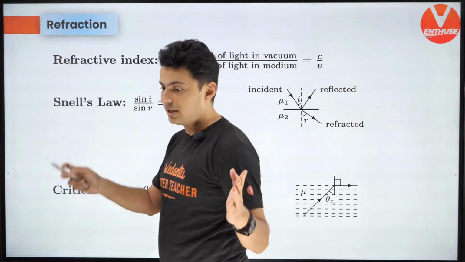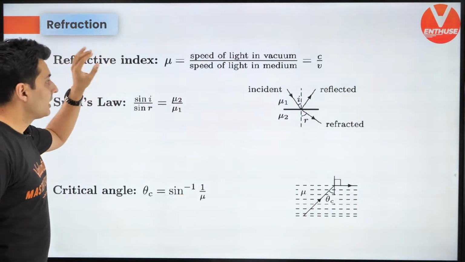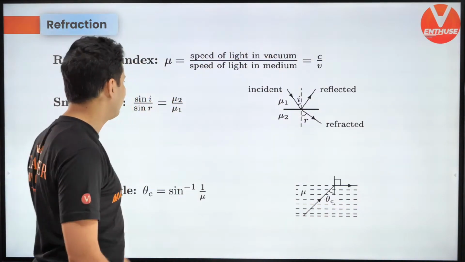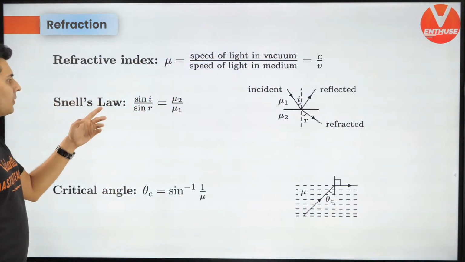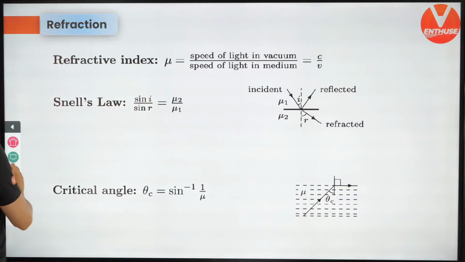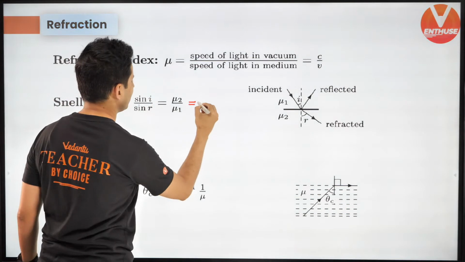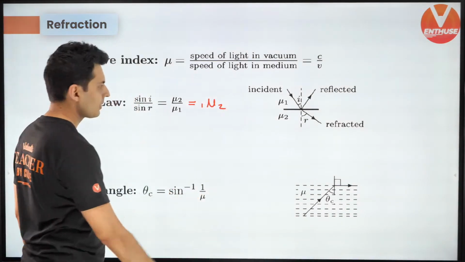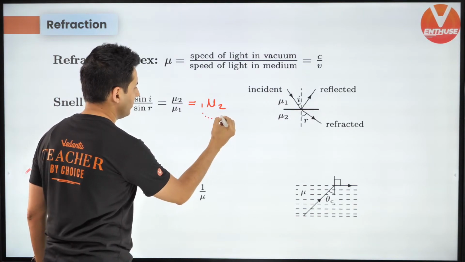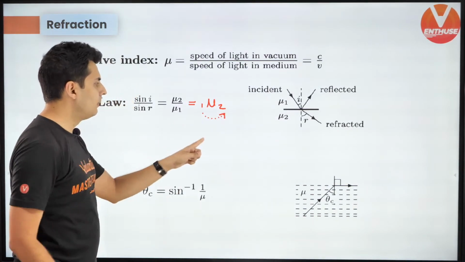Refractive index, everybody knows this. It's speed of light in vacuum upon speed of light in a medium, which is c by v. It is also nothing but mu2 by mu1, which is sin i by sin r. Remember, mu2 by mu1 is nothing but 1mu2, standard formula. So the ray actually goes from medium number 1 to medium number 2.